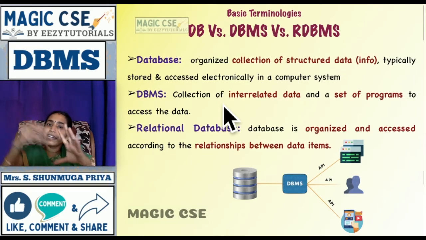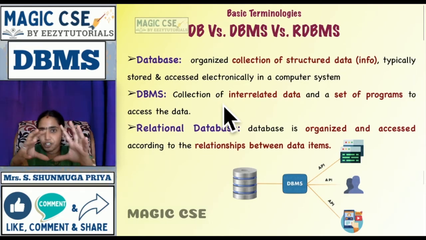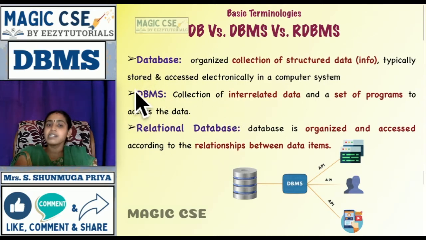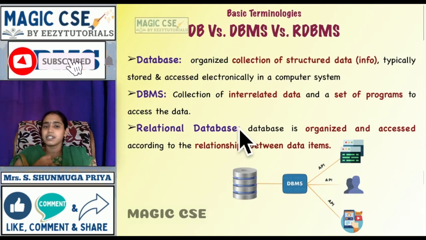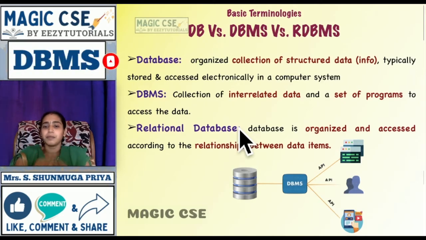So how do you enter values in it? That is the creation of the database, entering values in it, and accessing it. For all these operations, you have a separate set of programs in a system, and that system is called a database management system. So a collection of data along with the set of programs to create that structure, store, and access it, querying and retrieving something, that is called access. For performing all these things, you have a set of programs in a system. That is called a database management system.